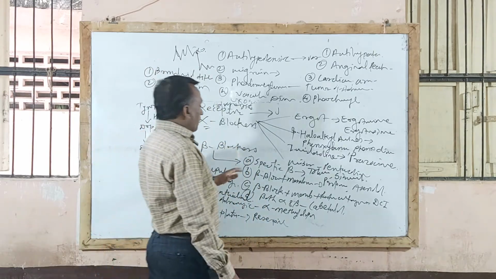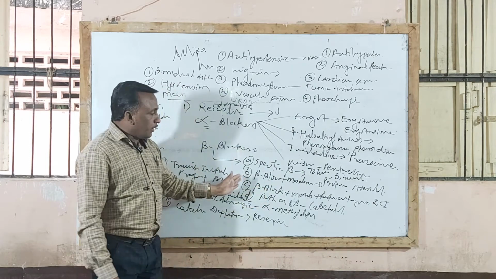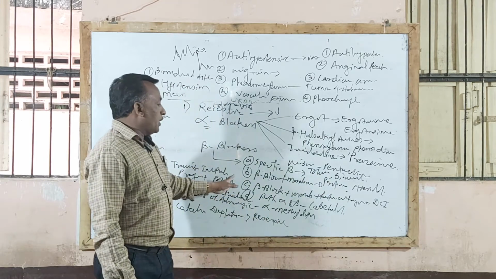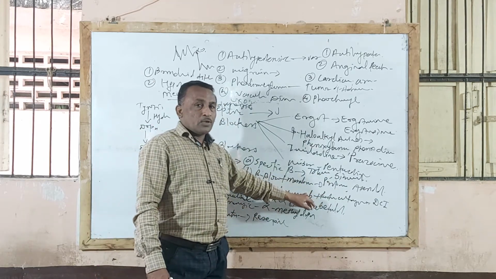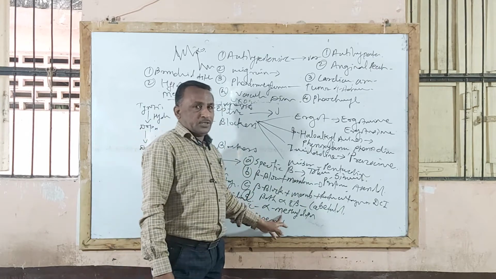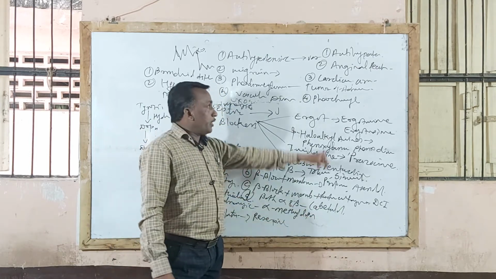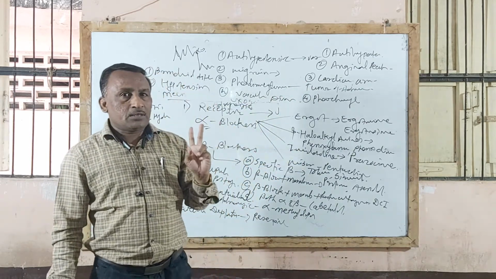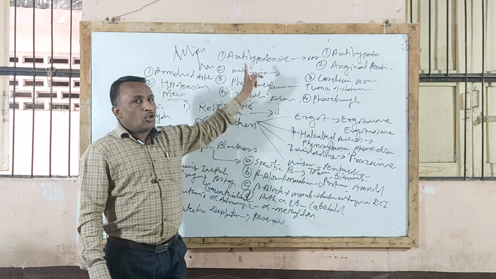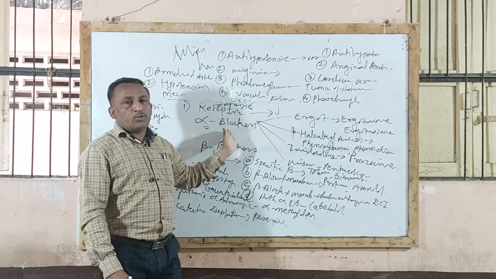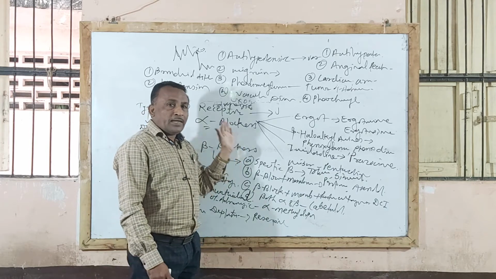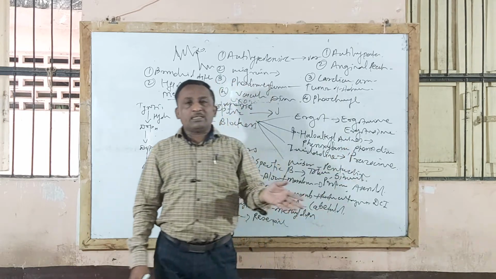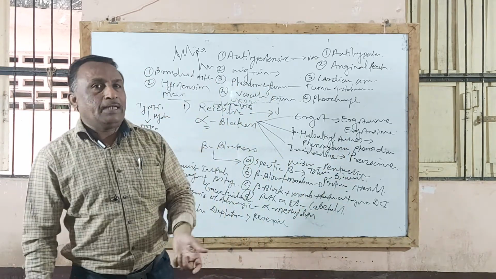Or they will ask you for an example of a beta antagonist. Beta antagonists are propranolol, atenolol. Give an example of alpha and beta agonists. Adrenaline is both; beta agonist is isoprenaline; alpha agonist is noradrenaline. Or give an example of an alpha blocker or alpha antagonist. You can write the examples: prazosin, ergotamine, ergotoxine, phenoxybenzamine. These drugs are used as alpha antagonists.